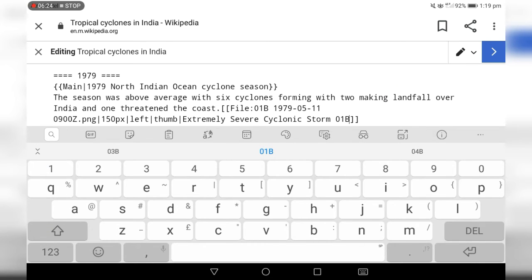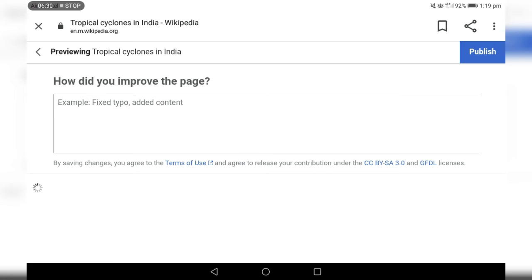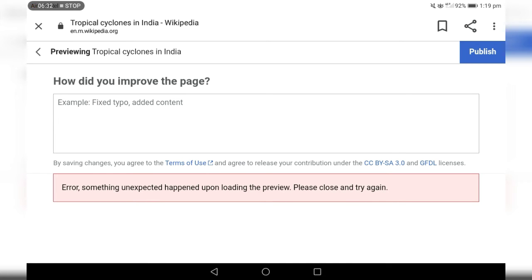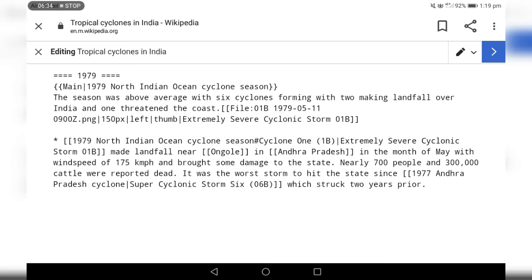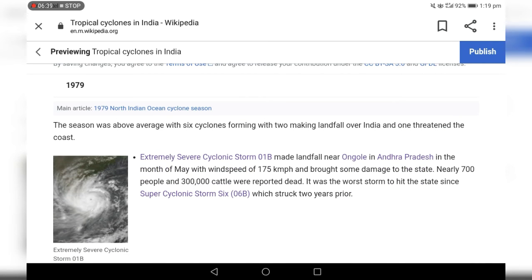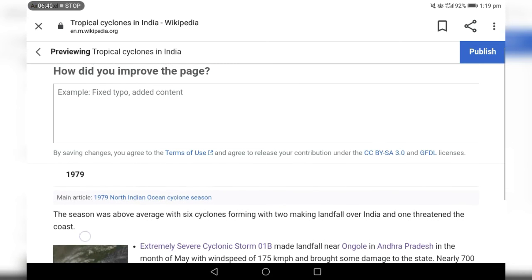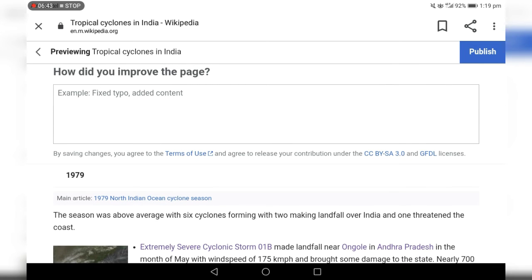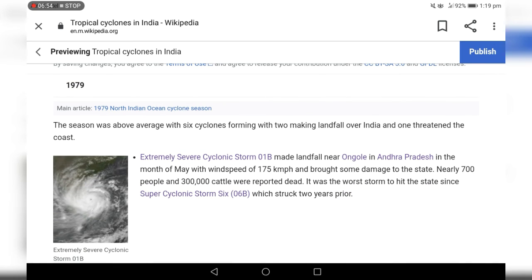One more thing: if you want to check the preview, you should click this blue icon on this side. So you can see the image has been shown. Sometimes we need to add a title for how you improved the page. You can just type fix the typo or add a content etc. I am not typing anything here, so just let it be. So with this the image has come.